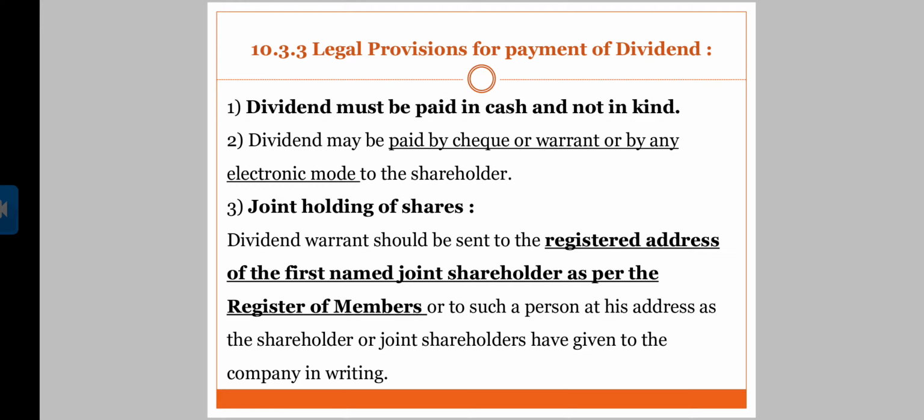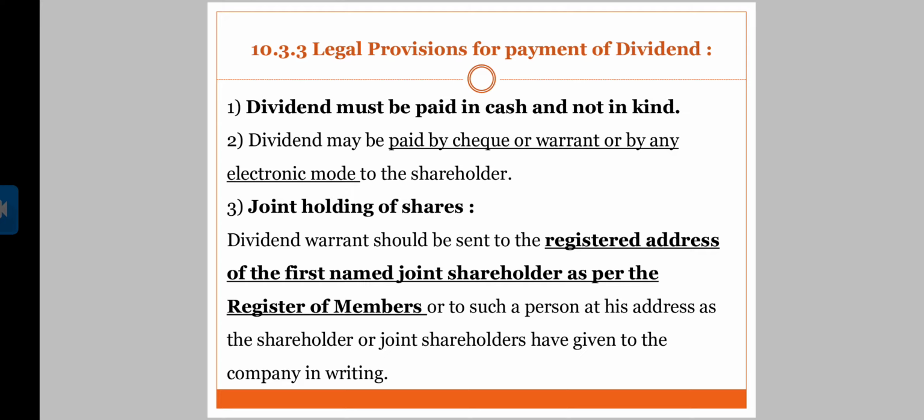And lastly, legal provisions for payment of dividend. How is the company supposed to pay dividend? We have already seen in the features that dividend must be paid in cash and not in kind. It is paid by check or warrant or by any electronic mode to the shareholders. It is paid in cash, the very first thing, and can be paid by check or by warrant or by any other electronic mode.